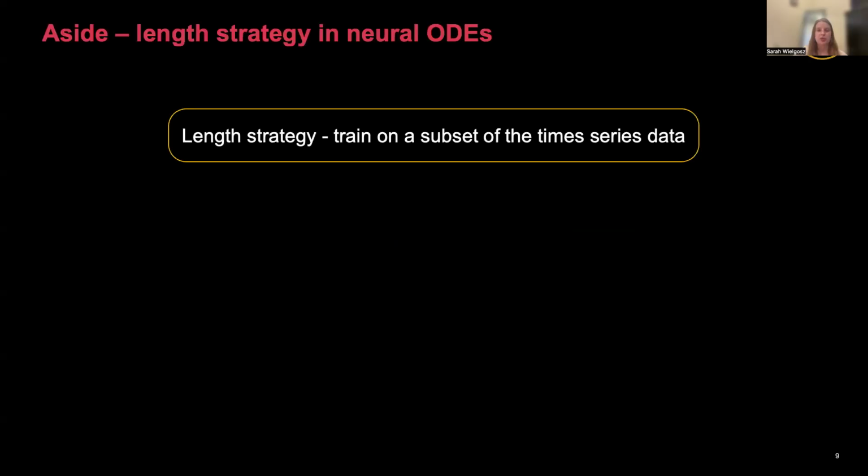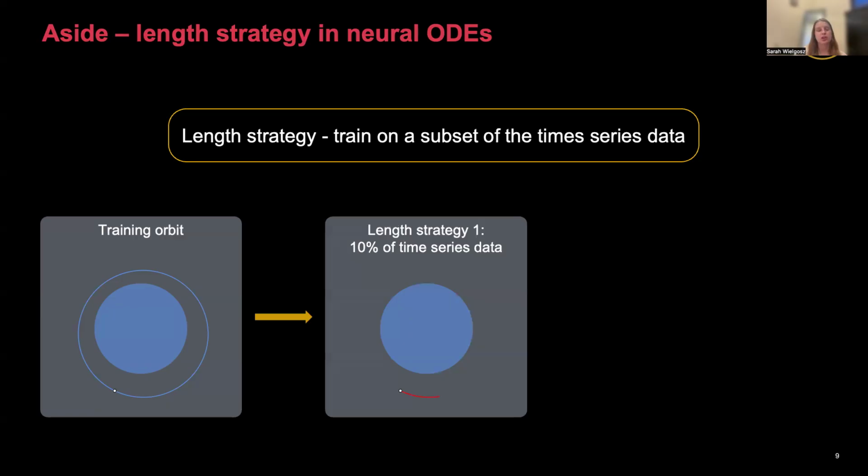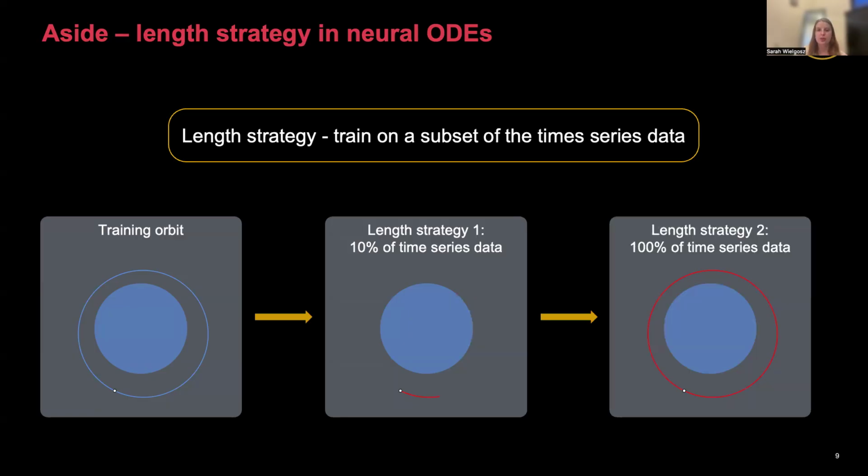Before I begin, I just want to give a little context for neural ODEs. There's one important concept called the length strategy. This is where you have a model which you're going to train on first a portion of time series data to warm start the model. So for example, let's say we have this training orbit. We're first going to train on, say, 10% of the time series data from every trajectory in the set, and then the whole trajectory. This can improve model efficiency, and we can learn progressively and improve model stability.